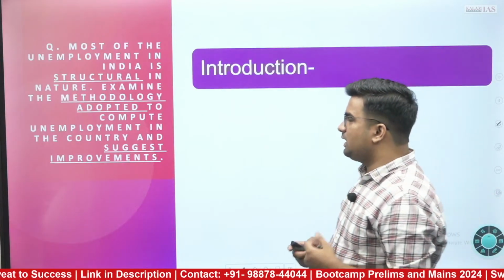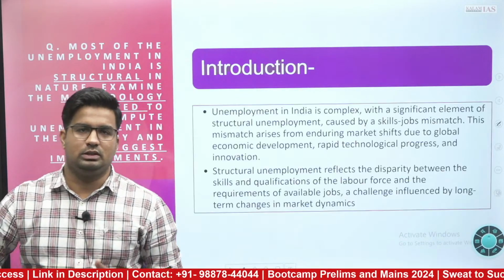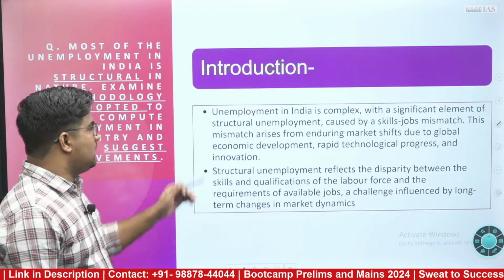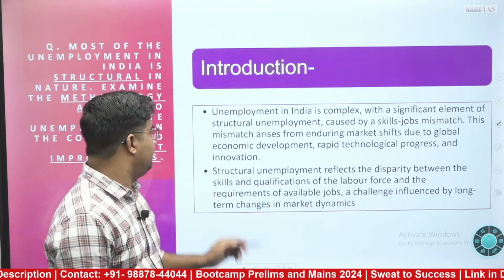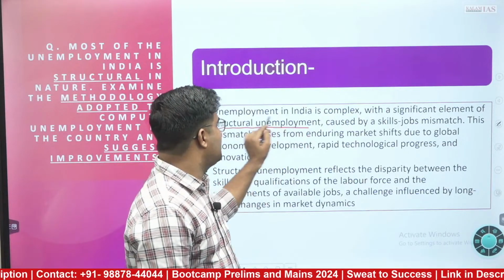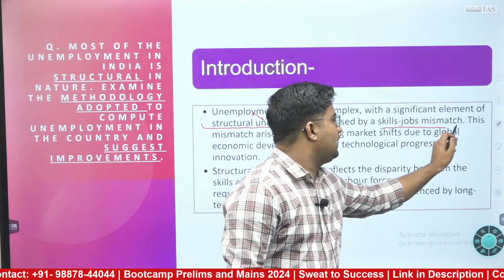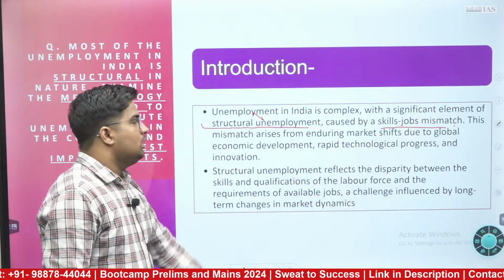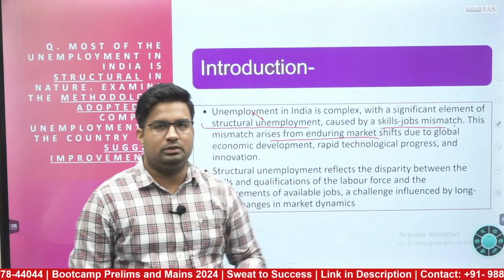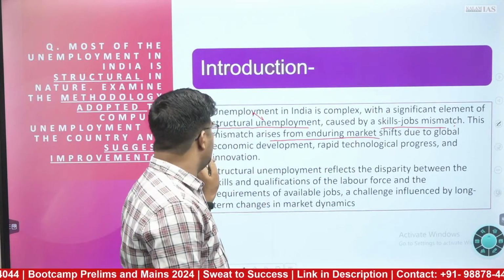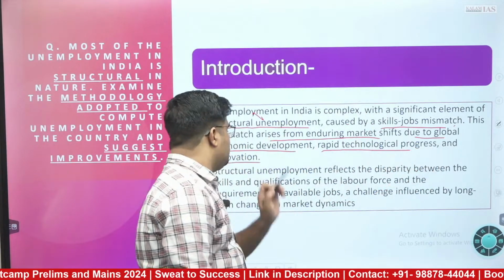So let's see what we can write in the introduction aspect of this question. So first part comes first. Unemployment in India is complex with a significant element of structural unemployment. Here I connected both of them. Caused by a skill job mismatch. Simple. This mismatch arises from enduring market shifts due to global economic development, rapid technological progress and innovation.